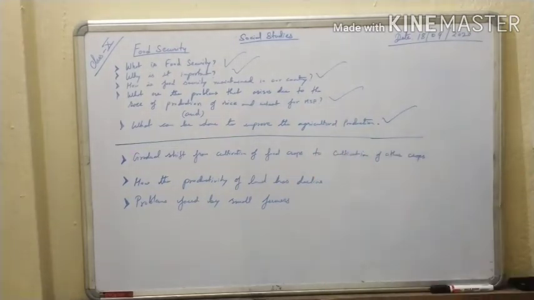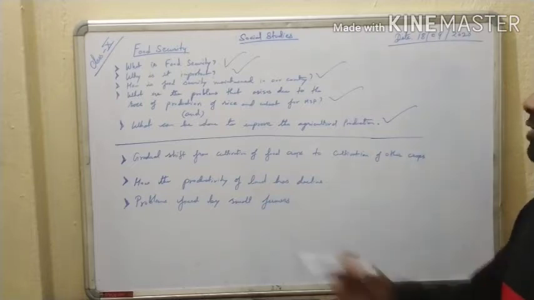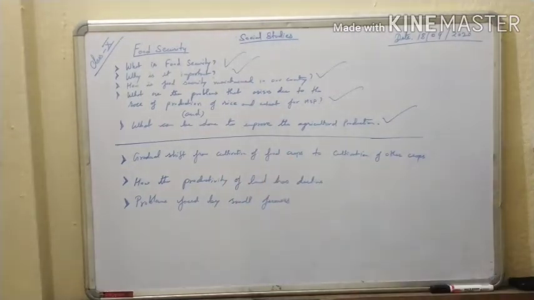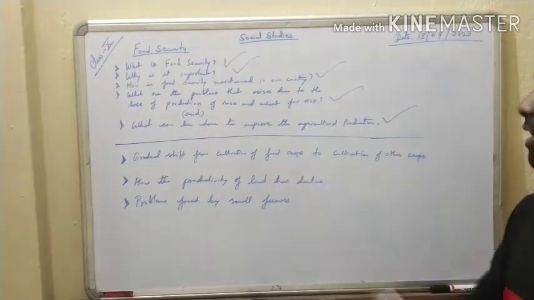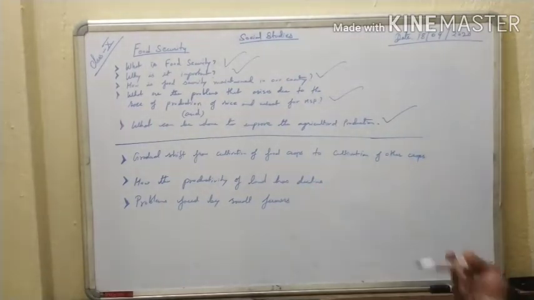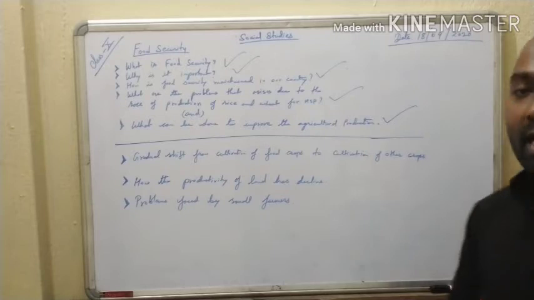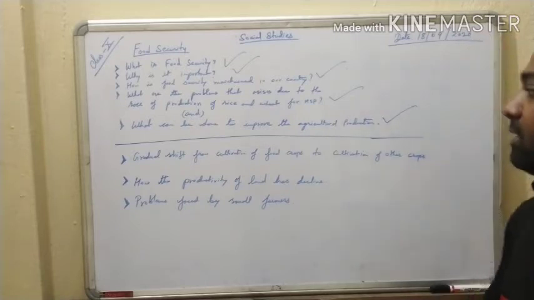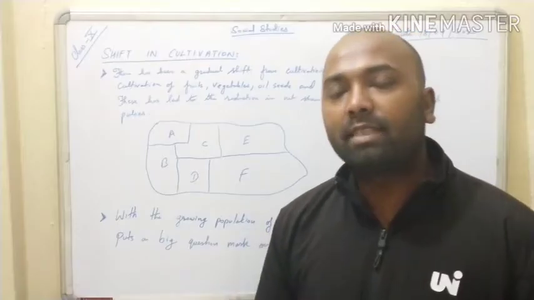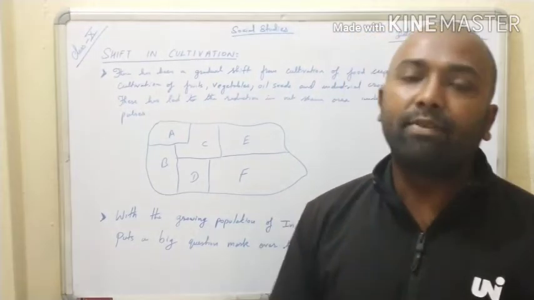Today we will be learning about why there is a gradual shift from the cultivation of food crops to the cultivation of other crops. And we'll also learn how the productivity of land has declined along with problems faced by the small farmers. So these are the topics that we are going to discuss today. So let us begin. Okay students, now let us understand about the shift in cultivation.